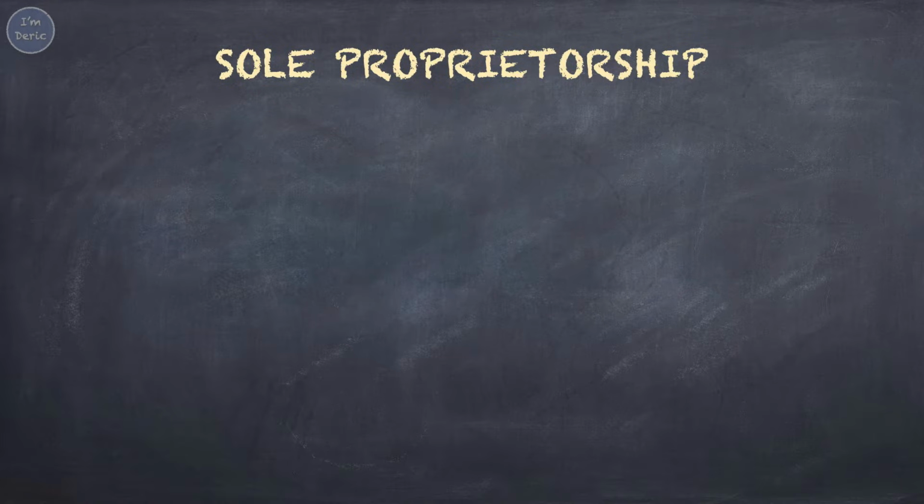Under sole proprietorship, it has no legal status, which means the owner and the business are not separated. The owner is the business, the business is the owner. Anything good or bad that happens to the business will affect the owner. Maximum owner allowed for sole proprietorship is only one person. It cannot have more than one owner.